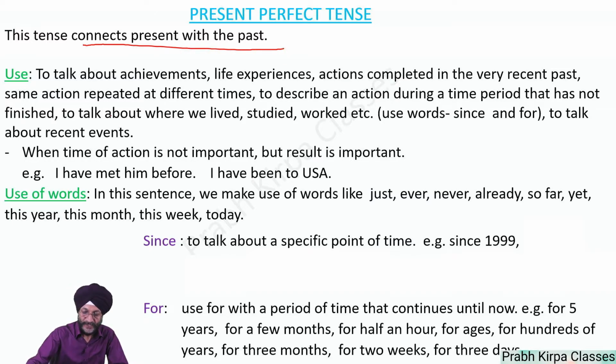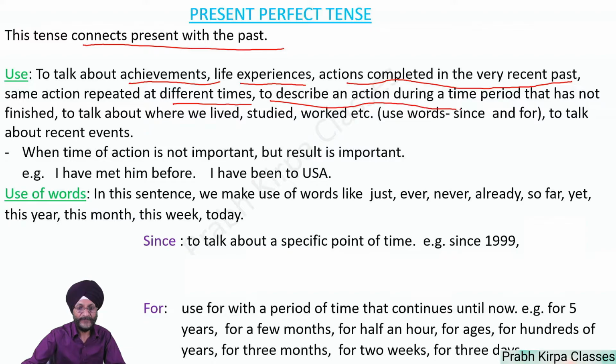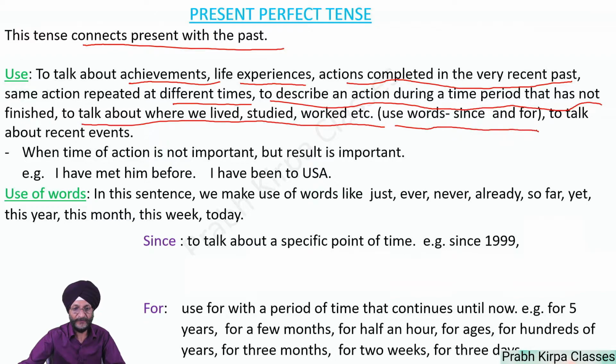It is used to talk about achievements, life experiences, actions completed in the very recent past, the same action repeated at different times, to describe an action during a time period that has not finished, and to talk about where we lived, studied, worked, etc. Here we use the words since and for to talk about recent events. We also use this tense when the time of the action is not important, but the result is important.